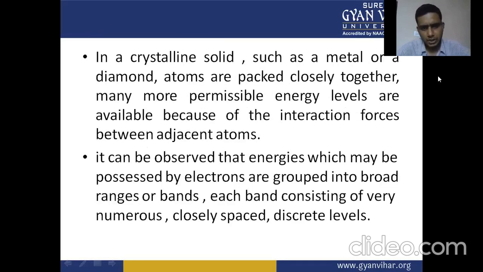In a crystalline solid, such as a metal or a diamond, atoms are packed closely together. Many more permissible energy levels are available because of the interaction forces between the adjacent atoms.